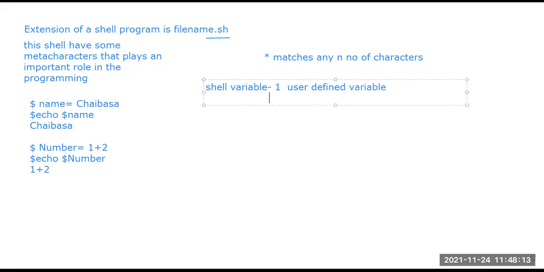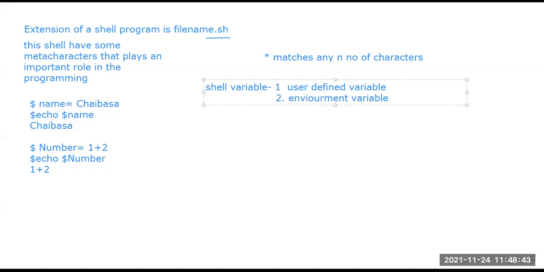But there is another part, that is the environment variable. This environment variable means actually some system defined variable. These environment variables are initialized when the shell script actually begins, at the beginning, when we are trying to create a shell programming file, suppose using the vi or nano editor, nano abc.sh.